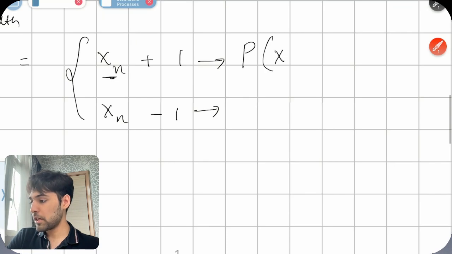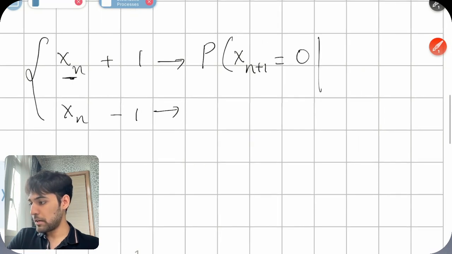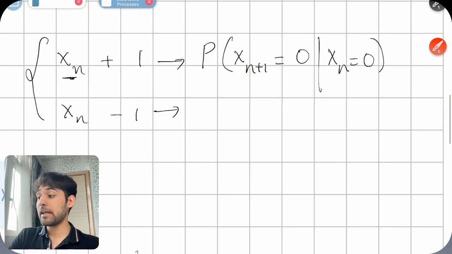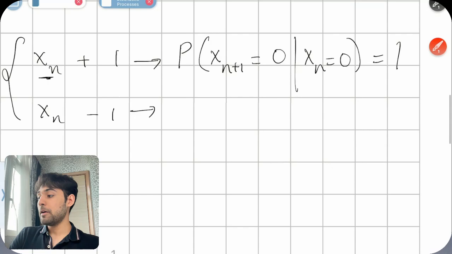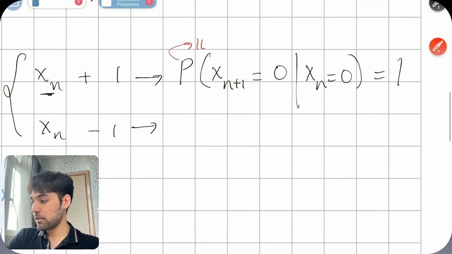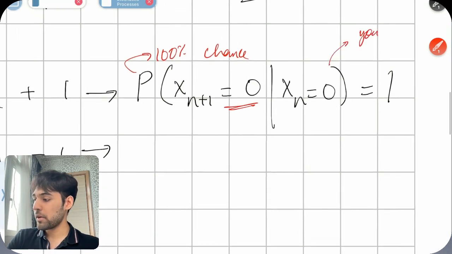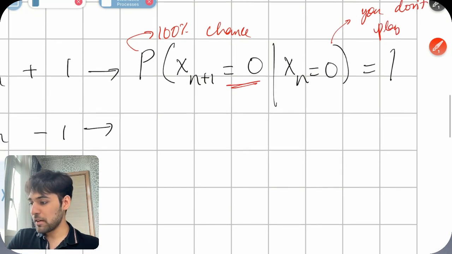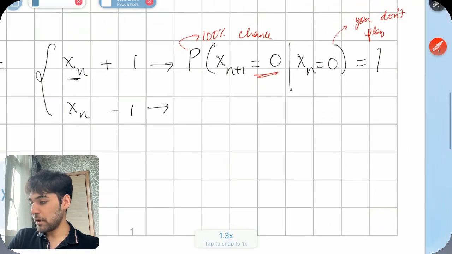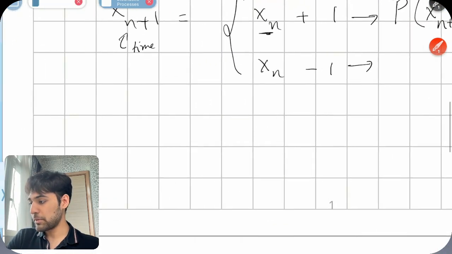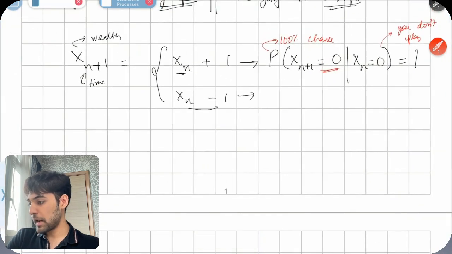The probability that at x n plus 1 I have 0, given the fact that I had 0 to begin with, is 1, because there's a 100% chance of this happening in a way, right? This is how I colloquially think about it: this is how it's going to remain, because you don't play the game at all. Nobody lets you play the game, you don't have any money, right? Very similarly, you take the other case wherein this is where I lost the money.